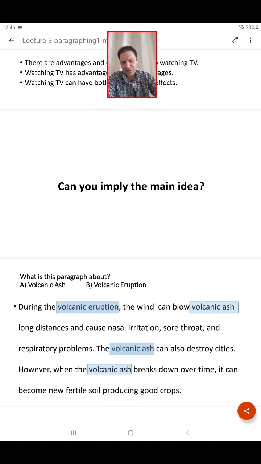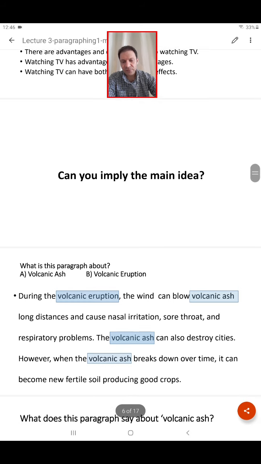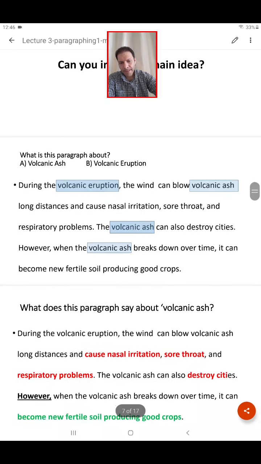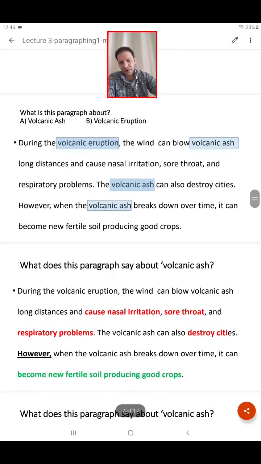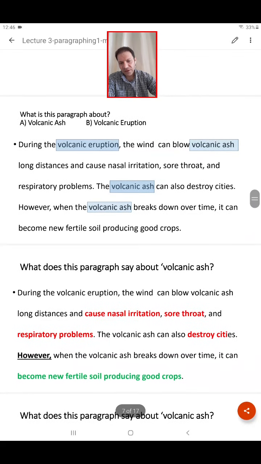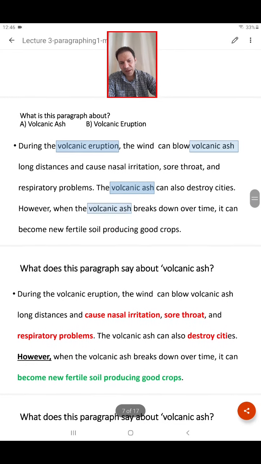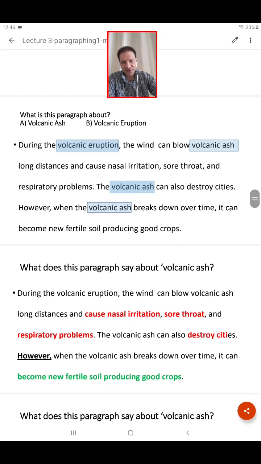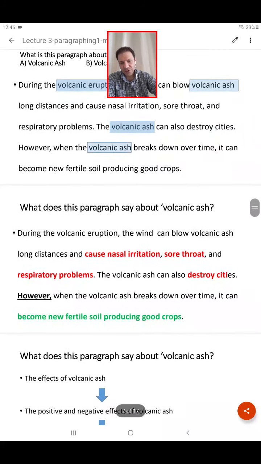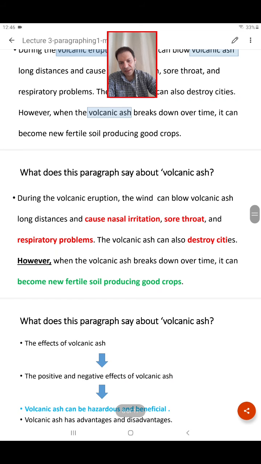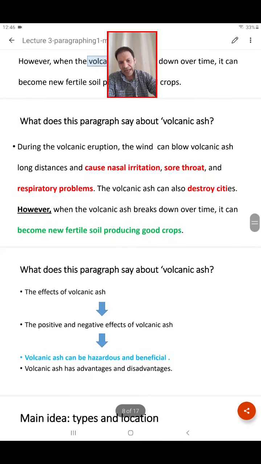Of course, the last sentence is the positive effect. As you can see here, the red sentences are the negative effects. The green one is the positive effect. Okay, so the effects of volcanic ash, the positive and the negative.